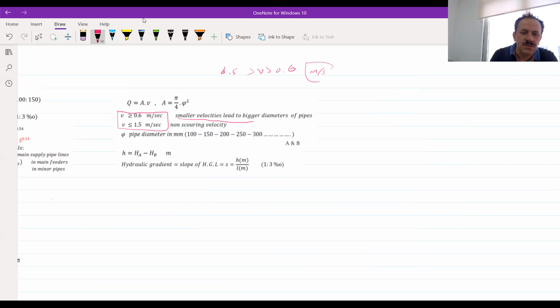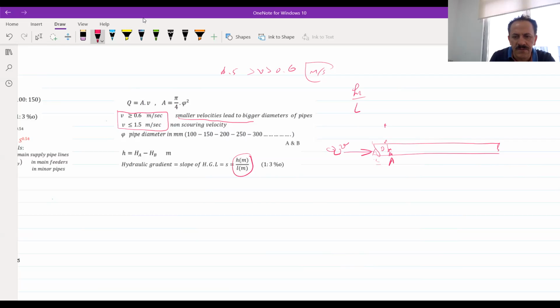The second one is to maintain the head loss over the length of the pipe. What I mean by head loss: if I have a pipe here, and we have flow inside this pipe in this direction, it is Q, and for each Q we have a velocity V and the diameter of the pipe. Now, for each point, we have the pressure.